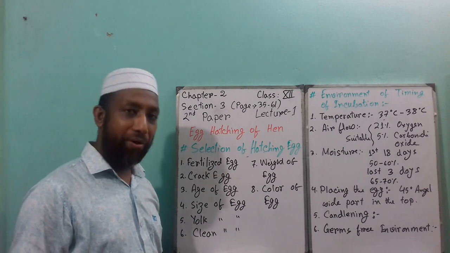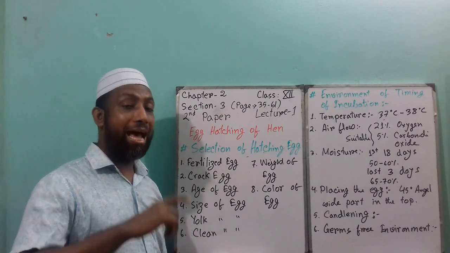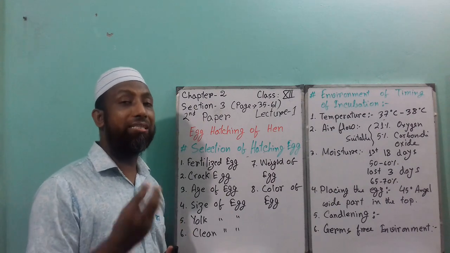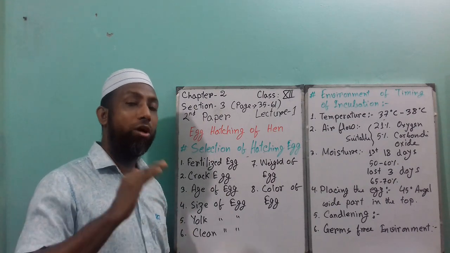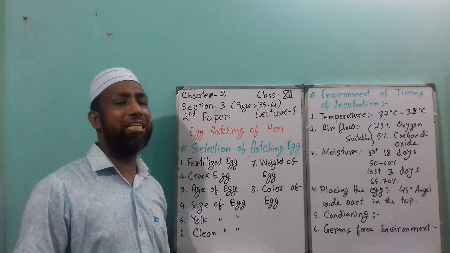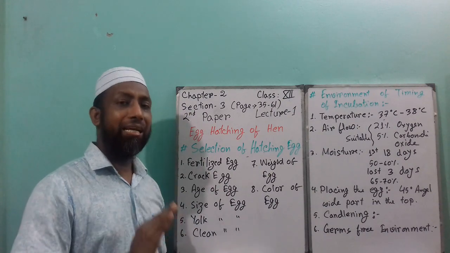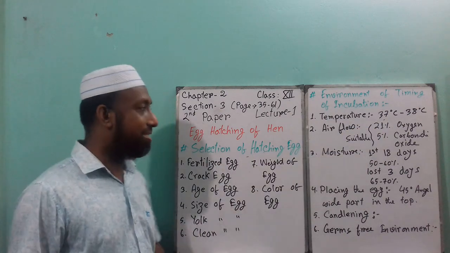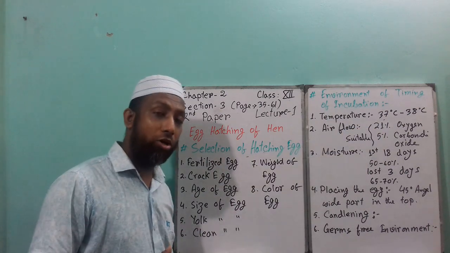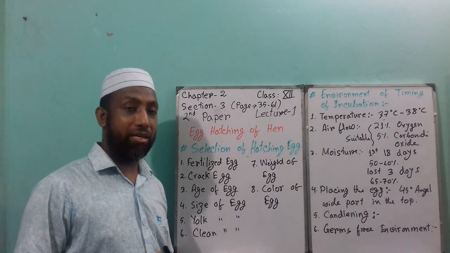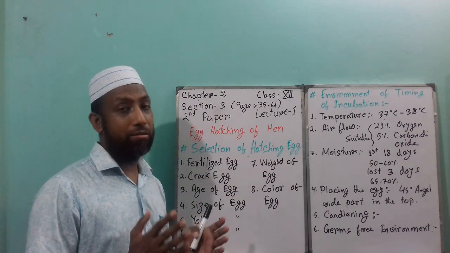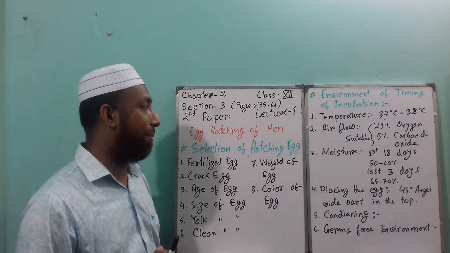But remember that in high temperature, the embryo inside the egg increases, so at that time you should provide a little higher temperature, and then continue the temperature at 37 to 38 degrees centigrade. If you do not follow the incubation temperature properly, then the egg will not hatch properly.